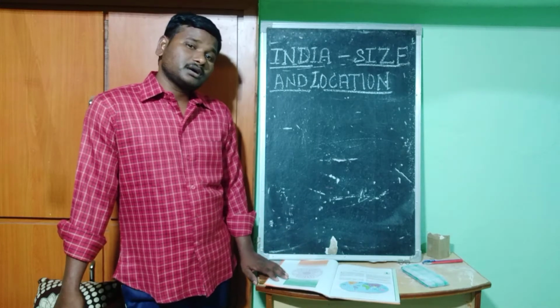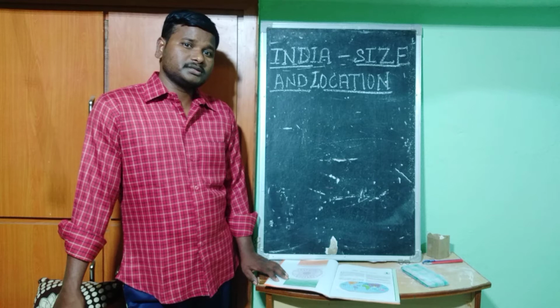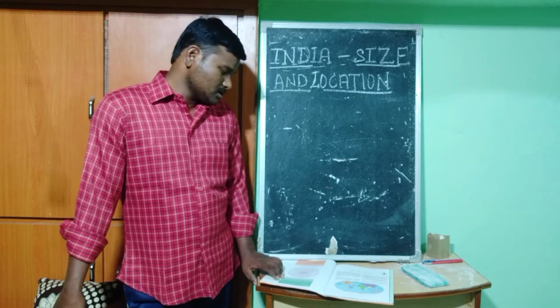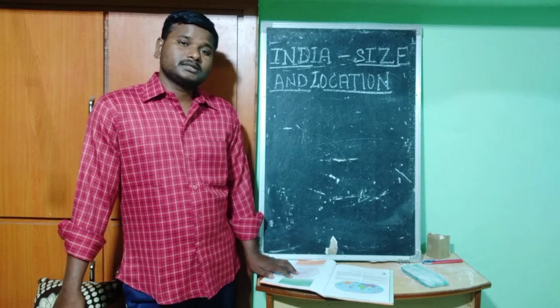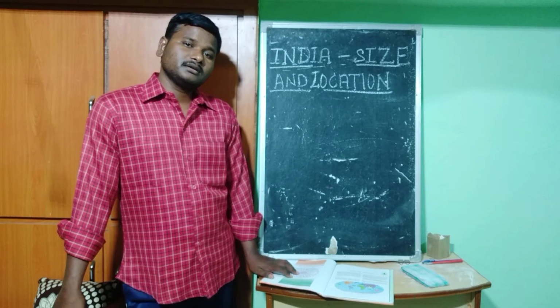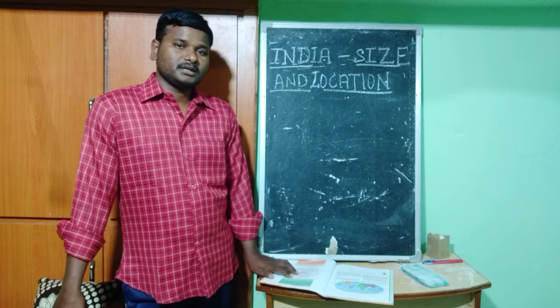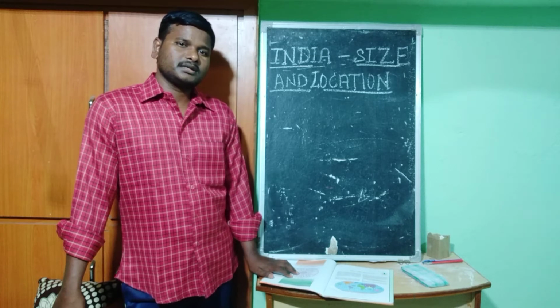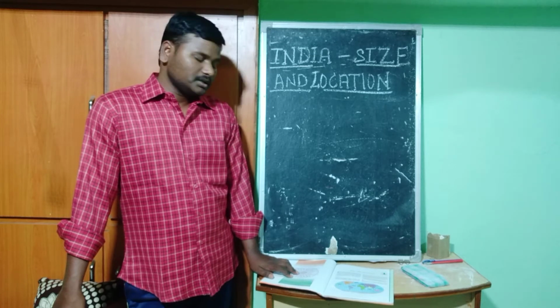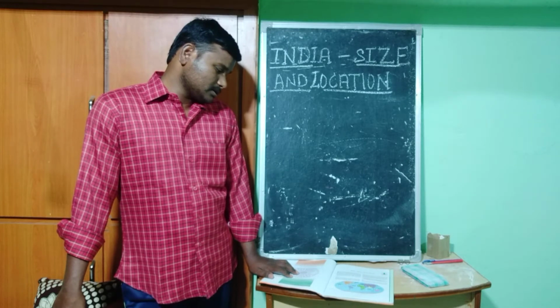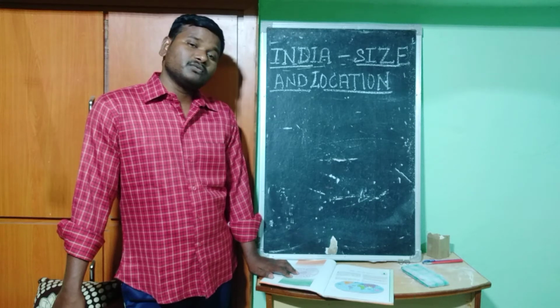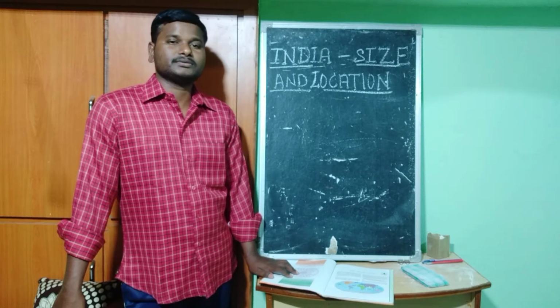From that time onwards and up to now, India has developed in many areas: agriculturally, industrially, technologically. In these many ways it has developed a lot, and India is also contributing significantly to the making of world history.